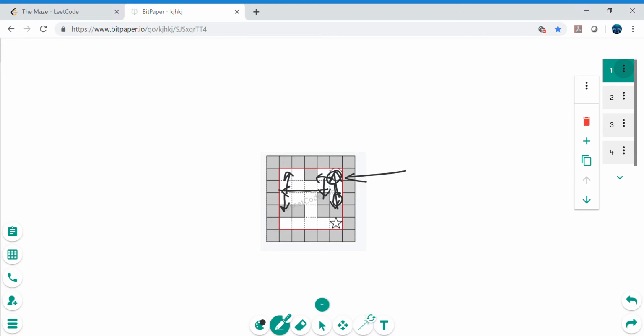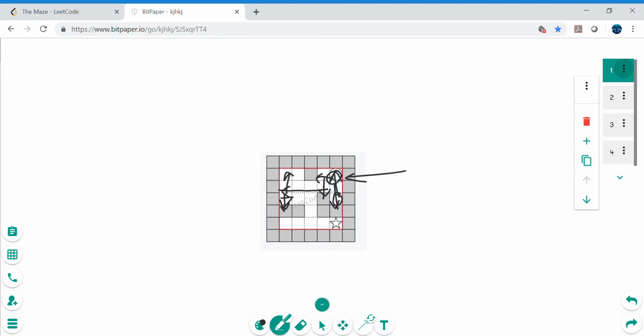So let's consider, for example, it hits this down wall, and now it will again have the choice. It can go in any direction, and we don't know what the player is going to do, right? Here our intention is only to figure out whether this given ball can hit the target or not.